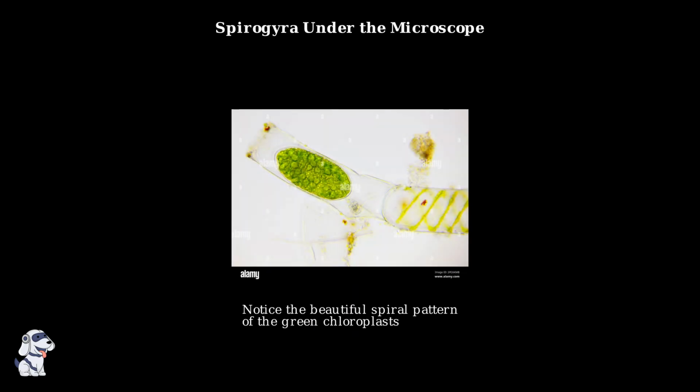Under the microscope, Spirogyra reveals its most distinctive feature, the spiral chloroplasts that give it its name. These green ribbons wind through each cell, creating a beautiful helical pattern that makes Spirogyra one of the most visually striking algae.